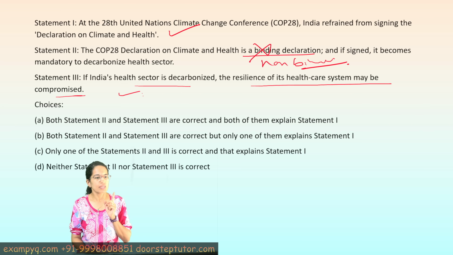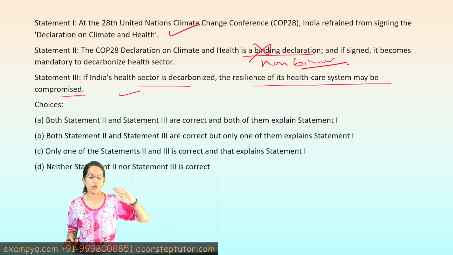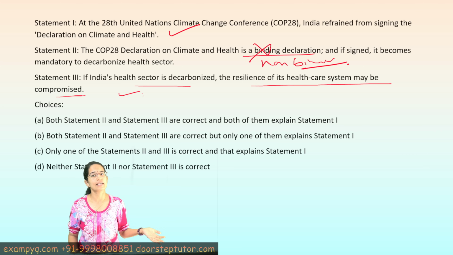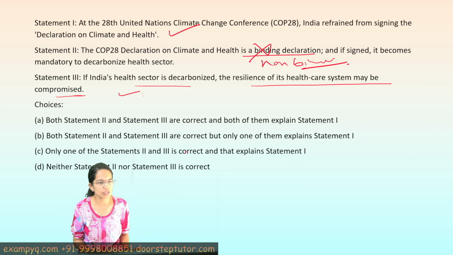So here we need to understand that statement 2 is upfront incorrect, and statement 3 is one of the reasons that explain statement 1, as it was one of the reasons India cited for refraining to sign it. Now here, I cannot say both statements 2 and 3 are correct. So only one of statements 2 and 3 is correct. That's correct, because 2 is incorrect and 3 is correct, and that explains statement 1.